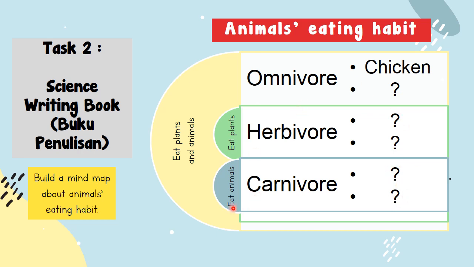For example, eat animals is known as carnivore. Write down 2 names of animals that you know is a carnivore. Apa haiwan carnivore? Write down here. And then eat plants, herbivore. What herbivore that we just learned just now? You write down here 2 herbivores, 2 animals. And then eat plants and animals is omnivore. I've written here chicken. You write down 1 more omnivore.